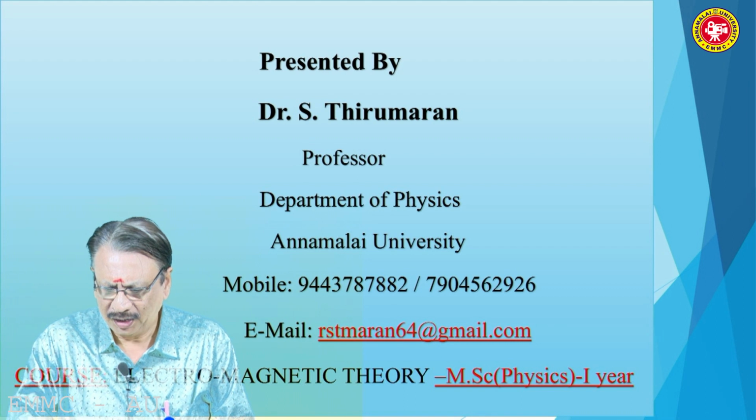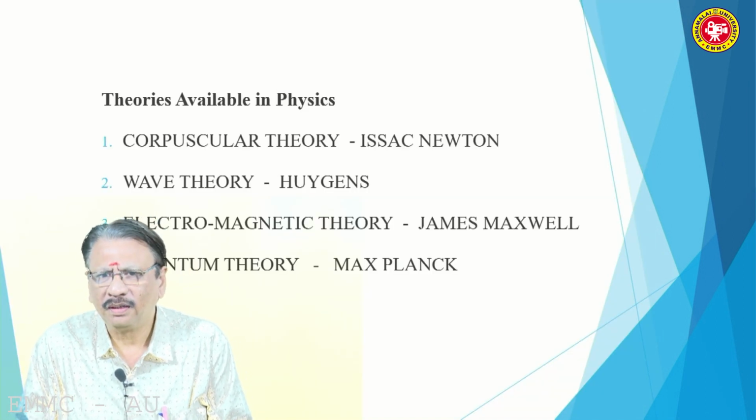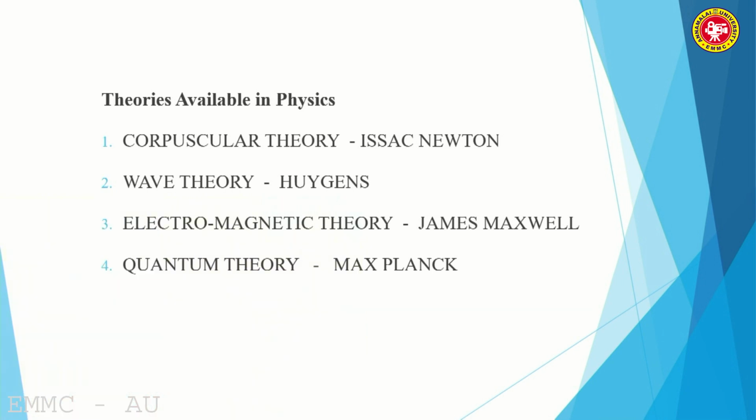Now let me go to the very important concepts usually available in physics. As you all know, there are corpuscular theory, wave theory, electromagnetic theory, and quantum theory. These four theories are very basic theories. The corpuscular theory was formulated by Isaac Newton, who is famous for discovering the three laws: first law, second law, third law.